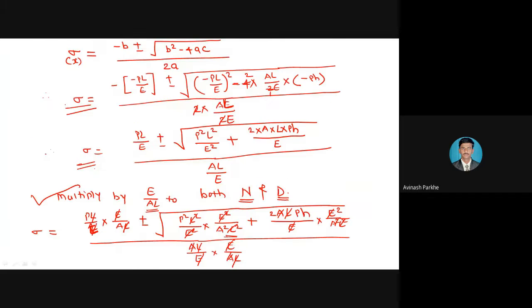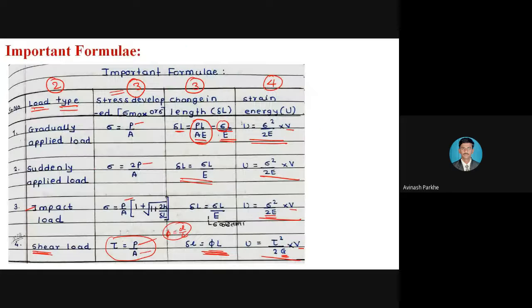Therefore, in case of suddenly, gradually, and impact load, this capital P represents the axial load or axial force applied on the body. But in case of shear, tau is equal to P upon A. That P represents the shear force which is parallel to the cross-sectional area.